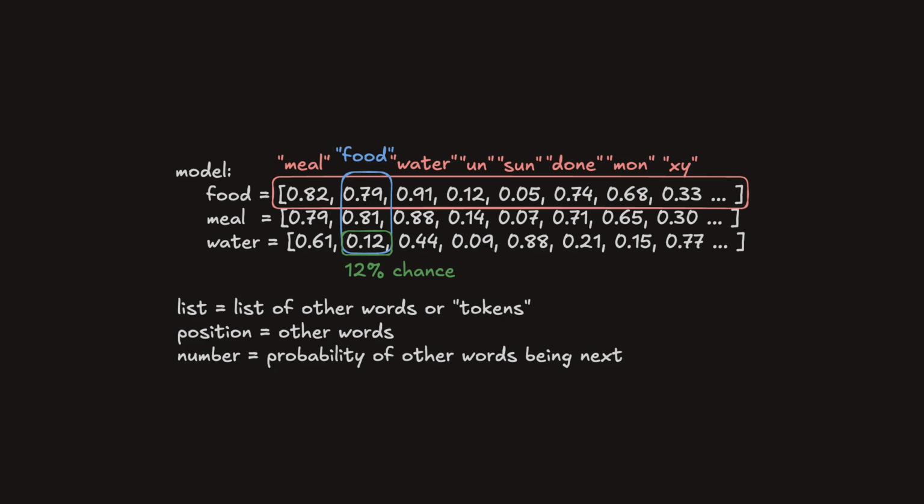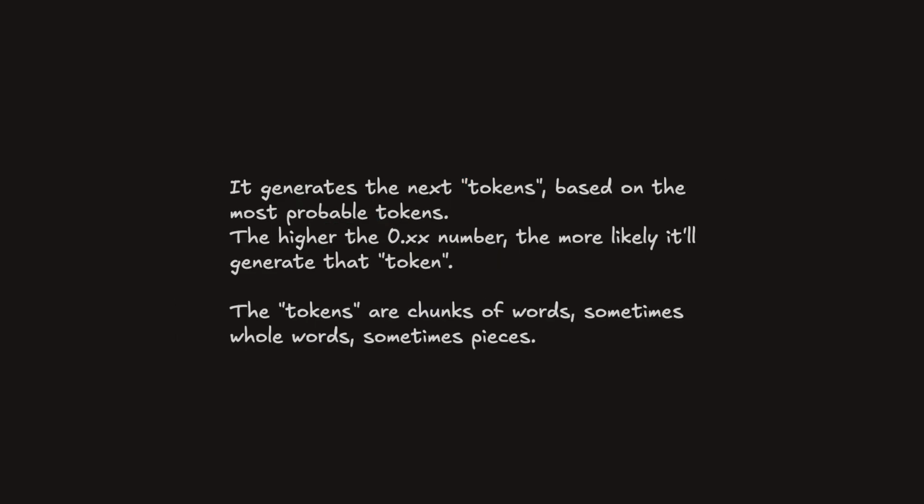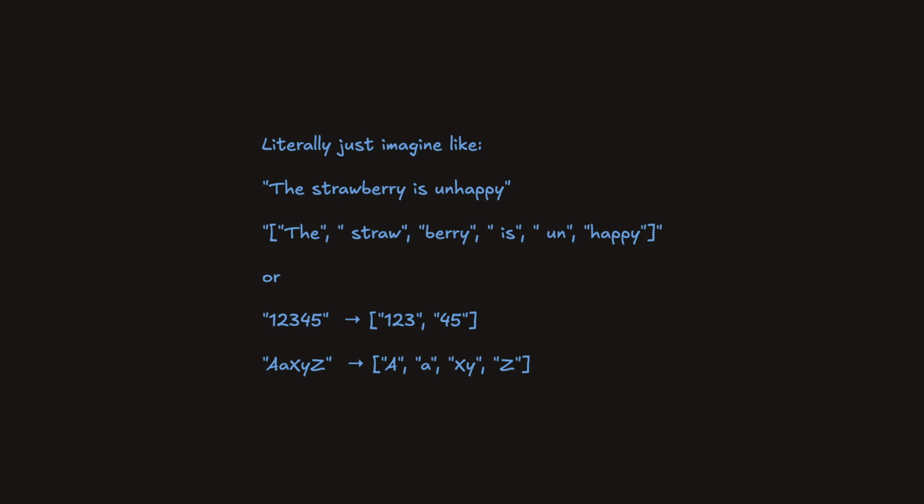The actual numbers are infinitesimally small numbers like 0.00000003927 or something. It generates the next tokens based on the most probable tokens. The higher the 0.xx number, the more likely it'll generate that token. The tokens are chunks of words, sometimes whole words, sometimes pieces. Literally just imagine "the strawberry is unhappy" broken into "the," "strawberry," "is," "unhappy," and each one of those is a token, or 1 2 3 4 5 broken into 1 2 3 and 4 5.